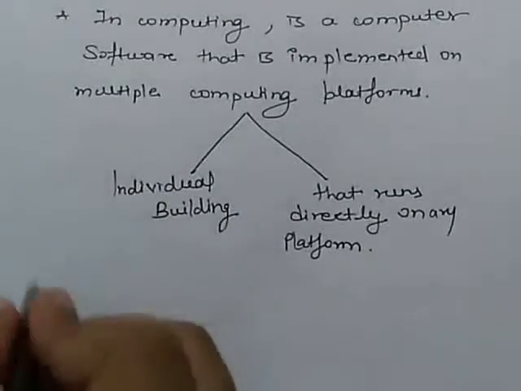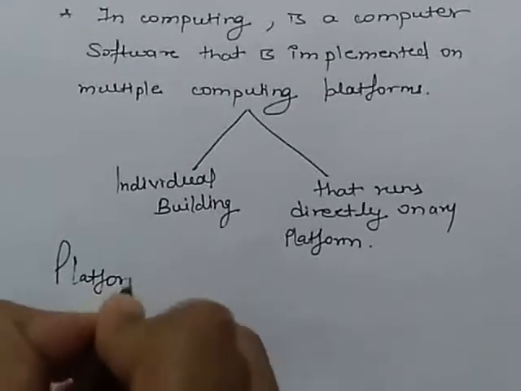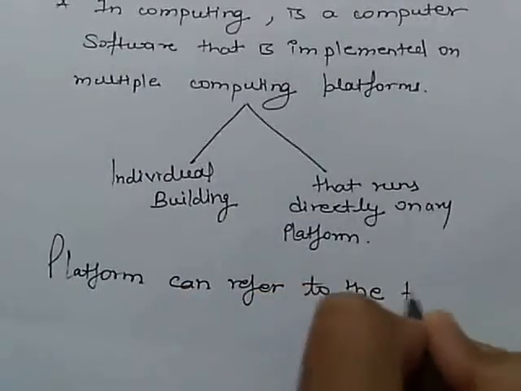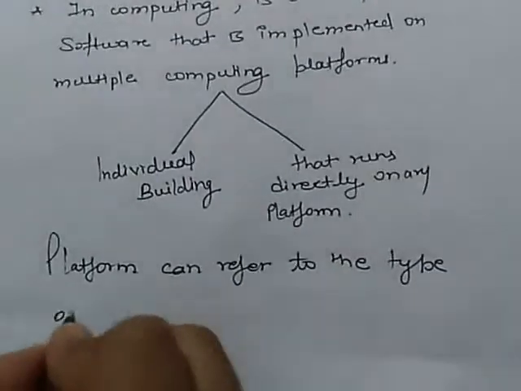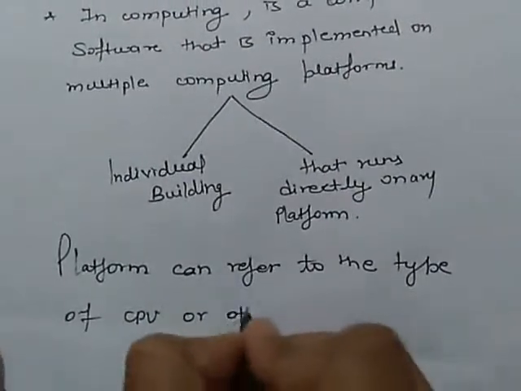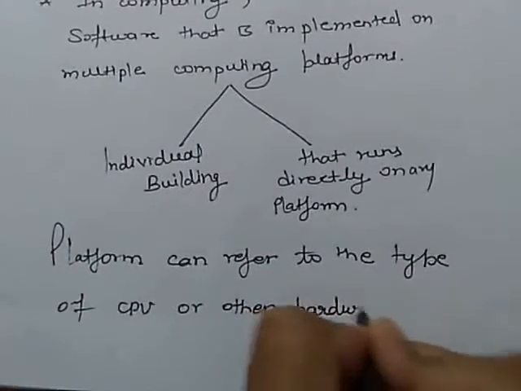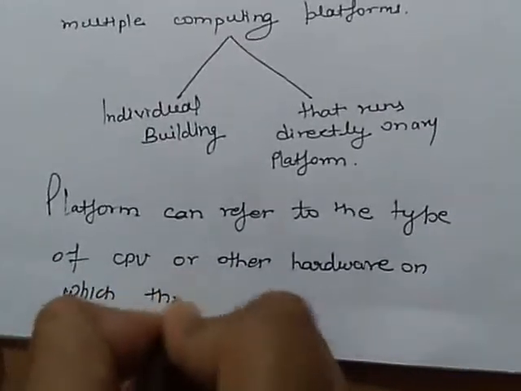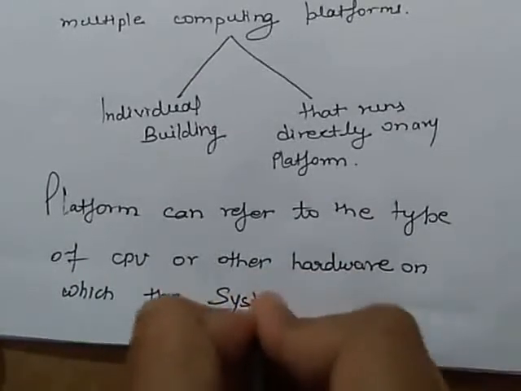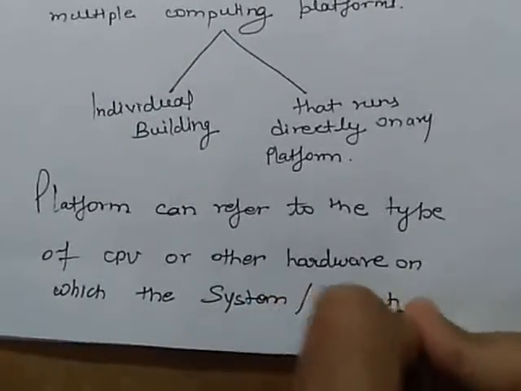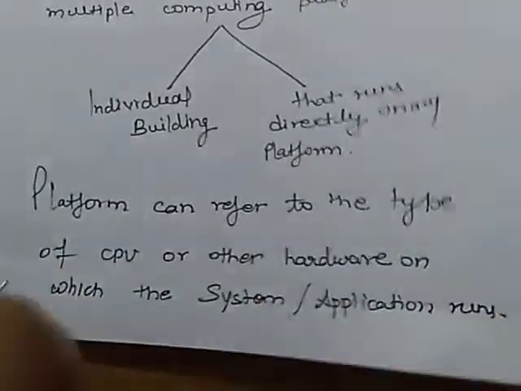In short form, we can say that a platform can refer to the type of CPU or other hardware on which the system or multimedia application runs.